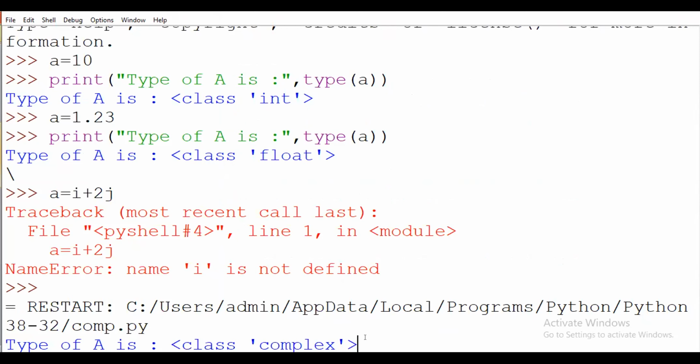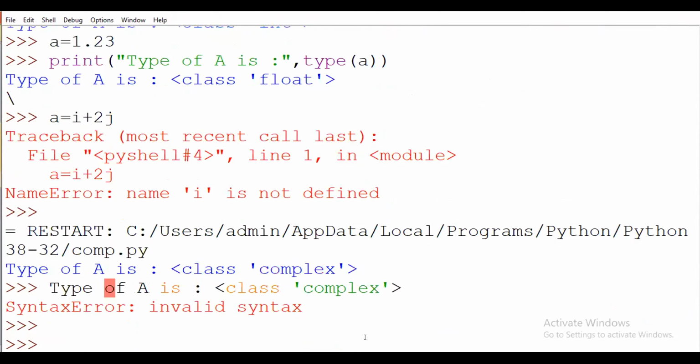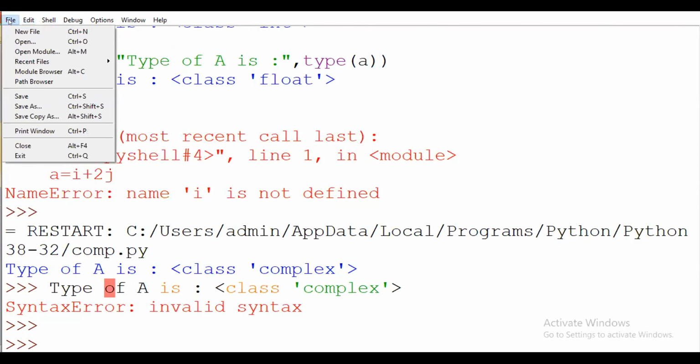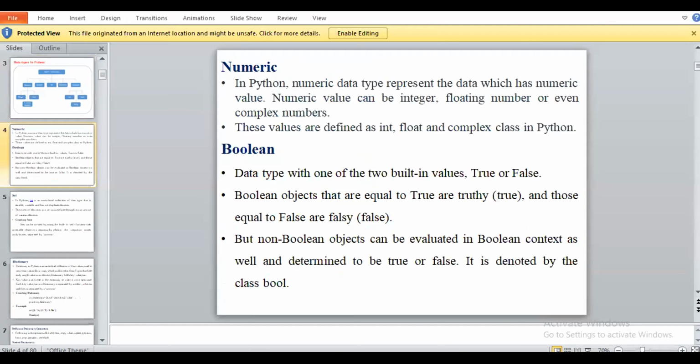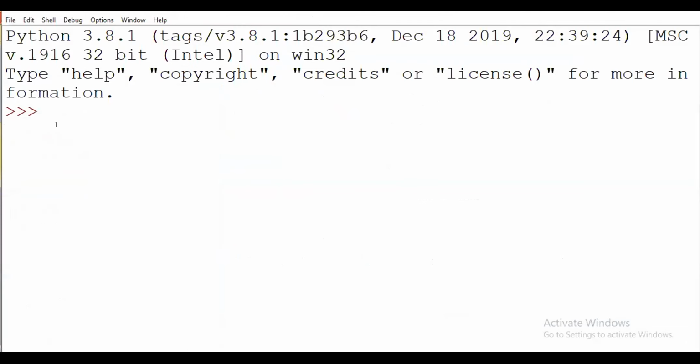Okay, so we will see the example here. Suppose here I write the same, a is equal to true.